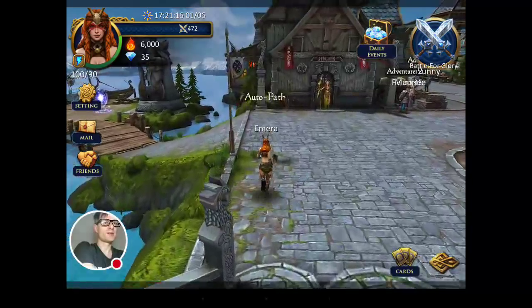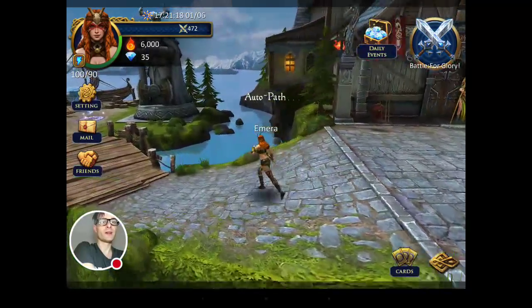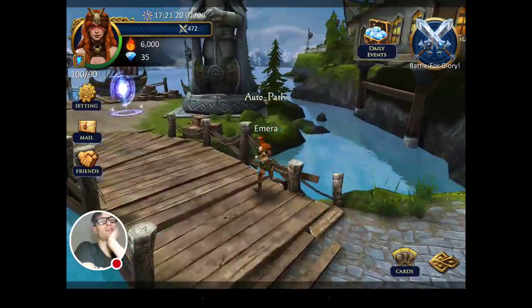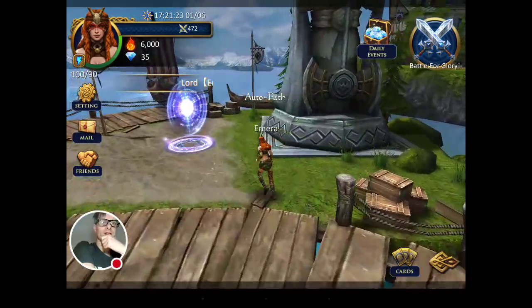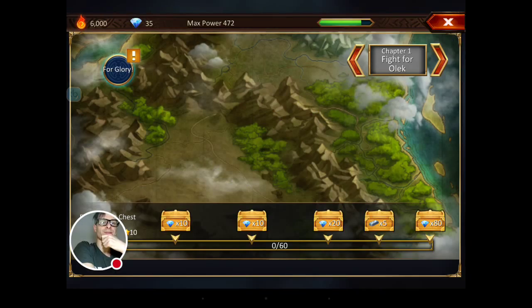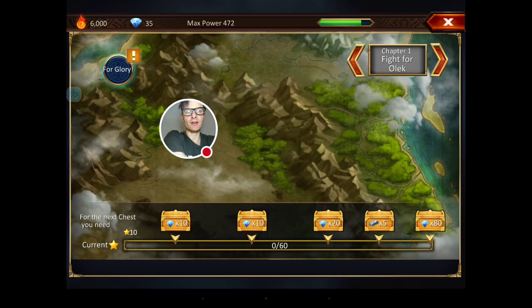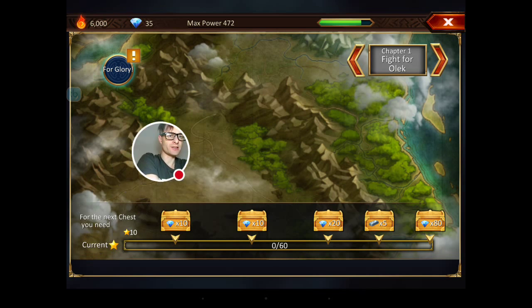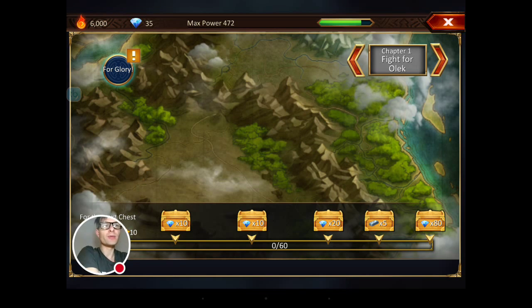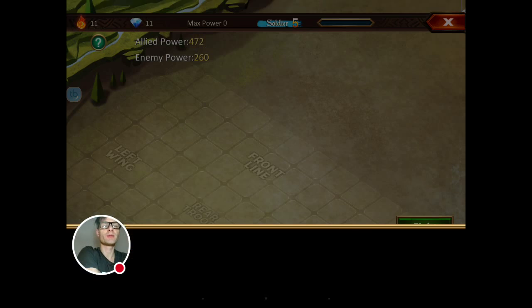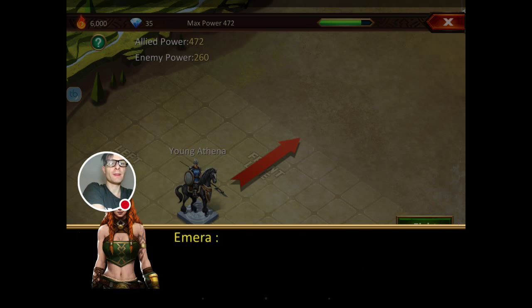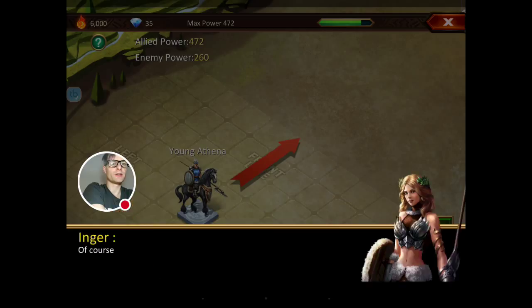Okay, well, okay. And actually going to leave the hub to battle. Now that is really quite odd. You'd think you just go straight into battle. Okay, so next chest I need 10 stars. I don't have any. What do I put? Chapter 1. So I tap up here. Issue all of the troop formation. Okay.